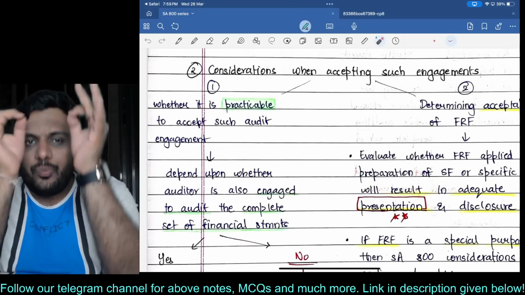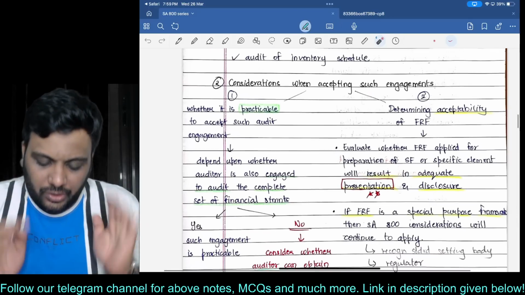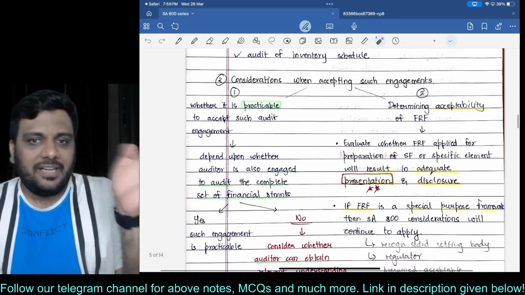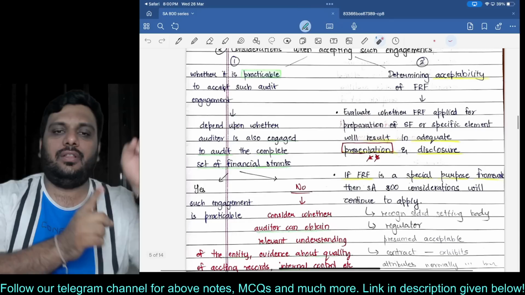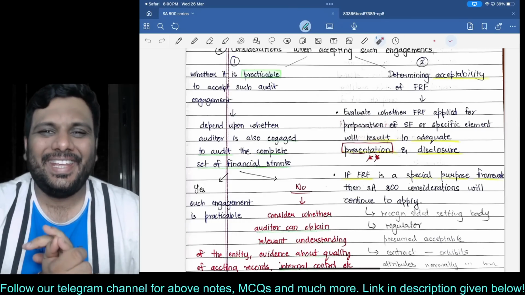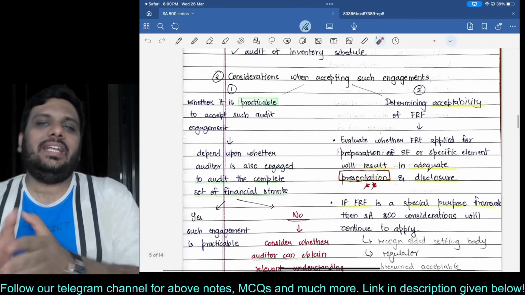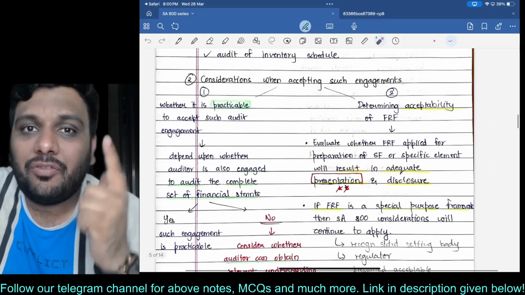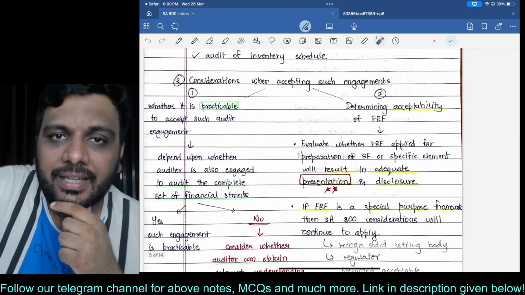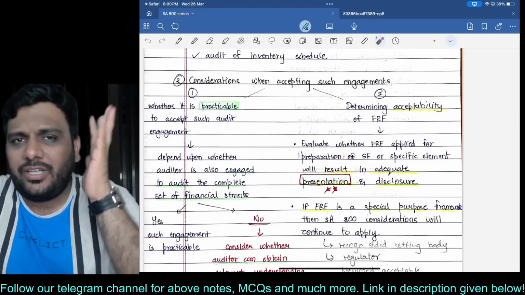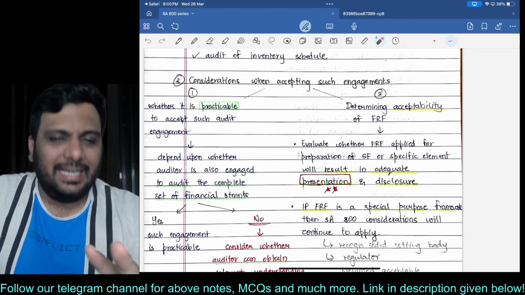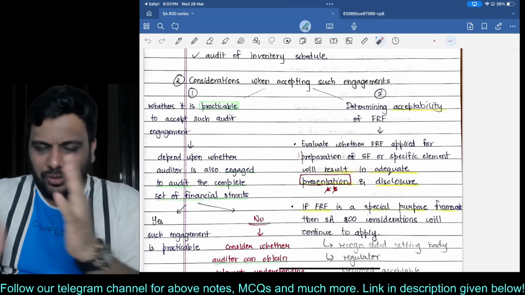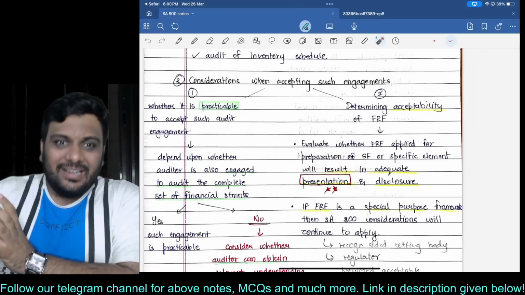So I request you to pause this video and just go through these notes once. Left hand side: whether it is practicable to accept such an audit engagement or not. Then second, acceptability of the financial reporting framework. If the inventory schedule or cash flow statement has been prepared from the general purpose financial statements itself, then at least we have to determine whether they have presented it properly.